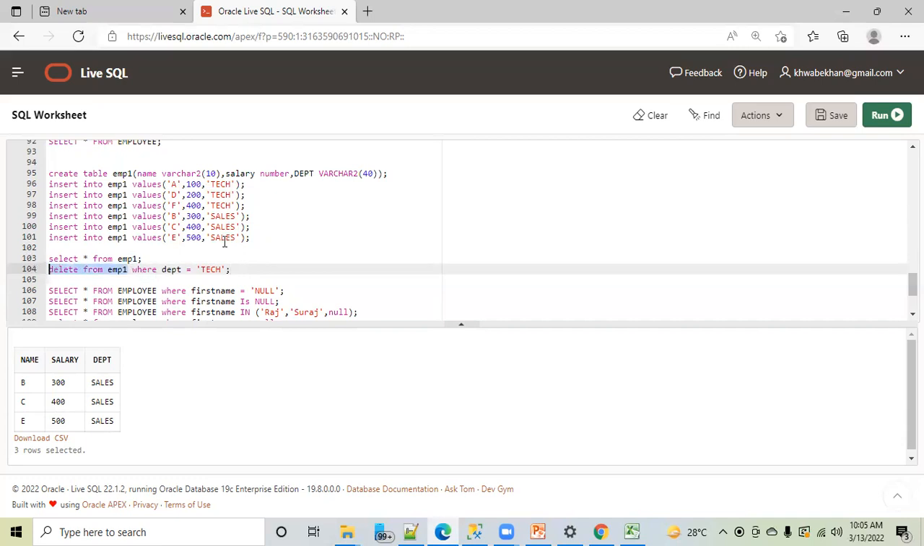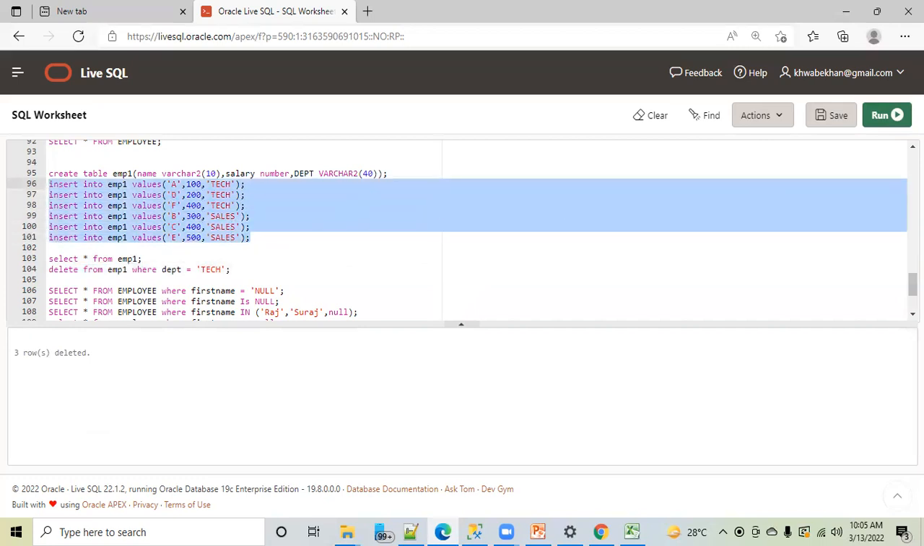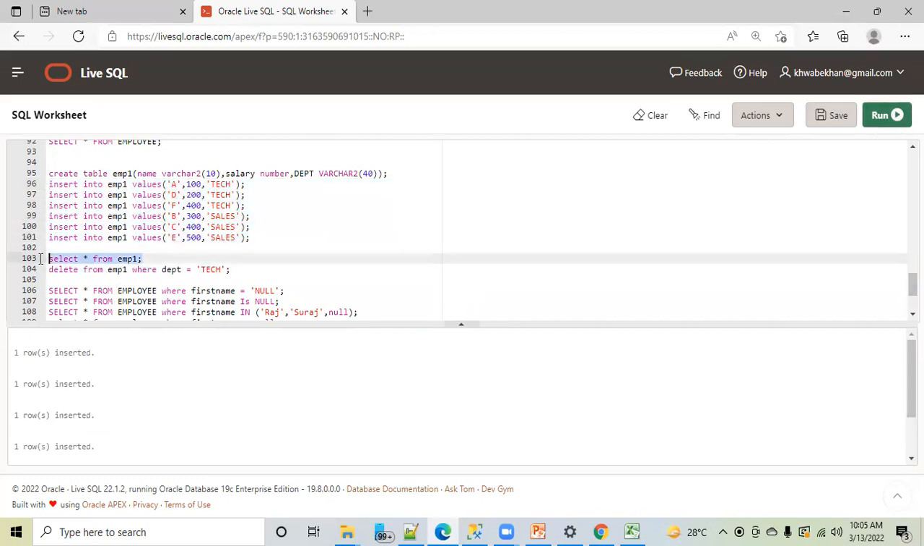Let me delete all the data once again. Just some fresh data, I'm again inserting this data. Now you have this data in front of you. Show the data. So this is the data, guys.